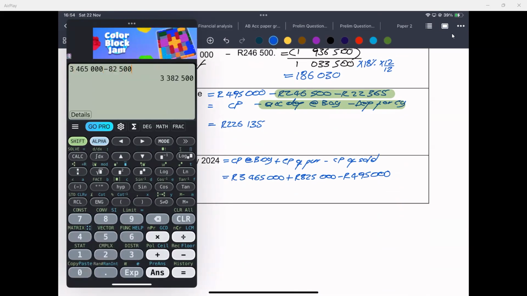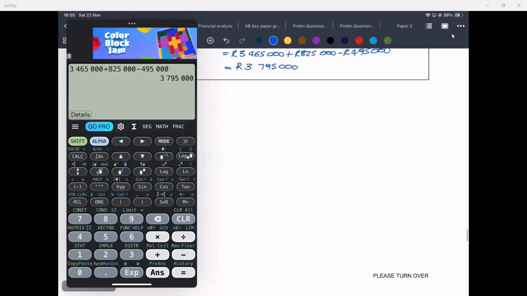Let's see how much it gives us here. Your minus 495,000. You add additions. It'll give us 3 million, a million. Okay. Now that will give us 3,795,000, which is the cost at the end of the year.